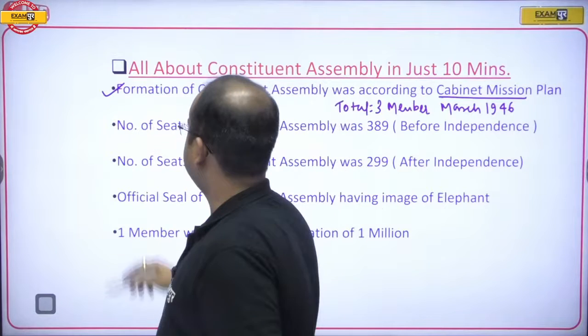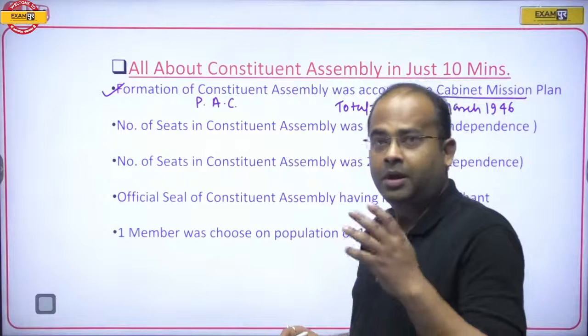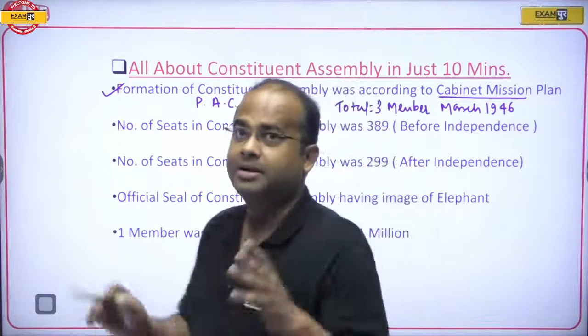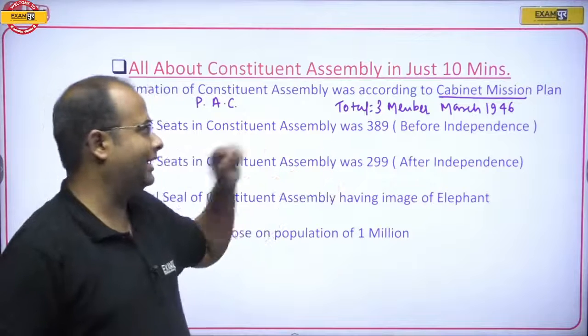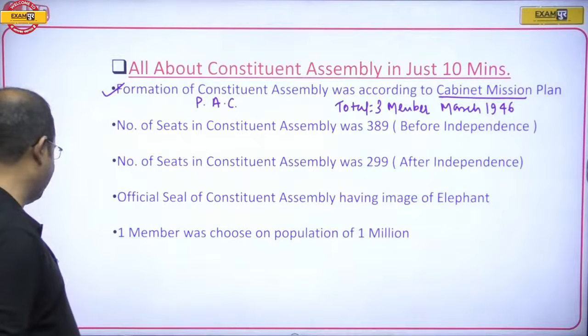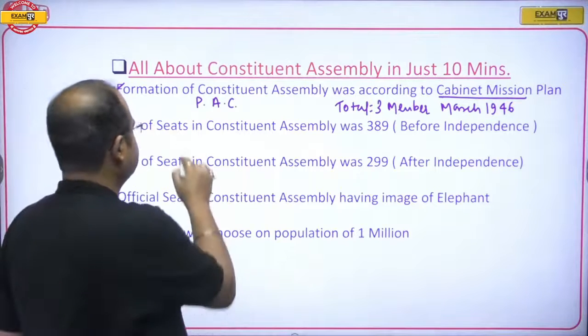Now, the next important fact is the number of seats in the Constituent Assembly. Before independence, that means before partition, it was 389.